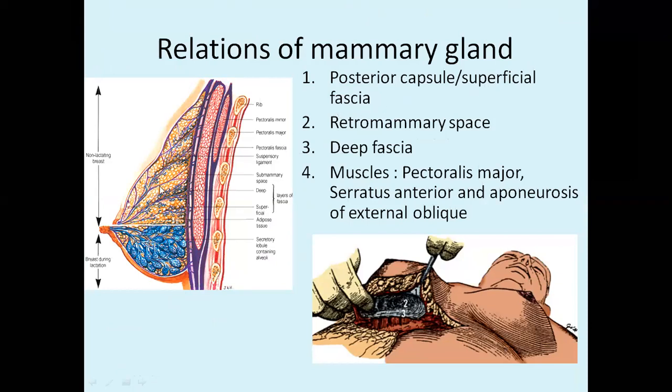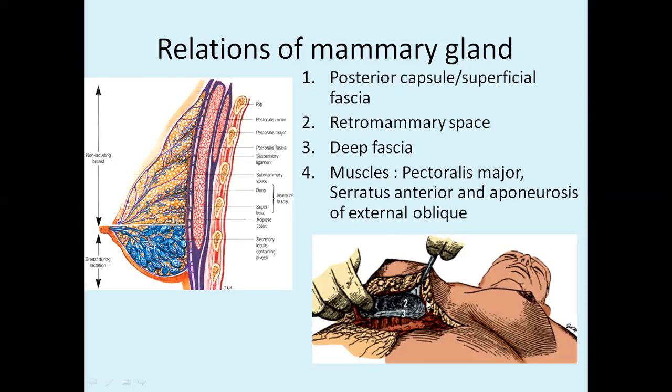Whatever space is present just below the mammary gland, over which the gland freely moves, that space is called the retromammary space. Now, the mammary gland is resting over the deep fascia, which is nothing but the pectoral fascia covering the pectoralis major, below which you have the pectoralis minor.